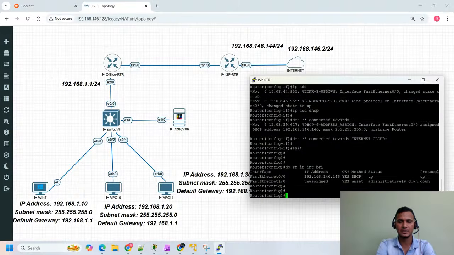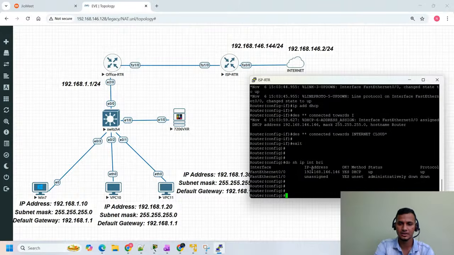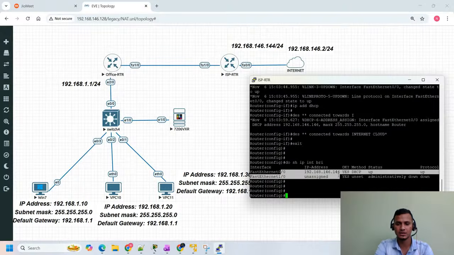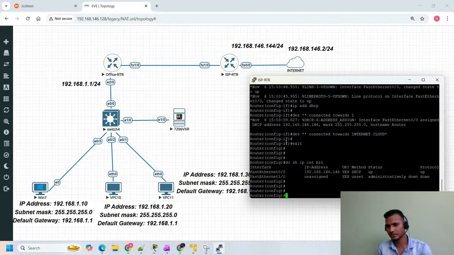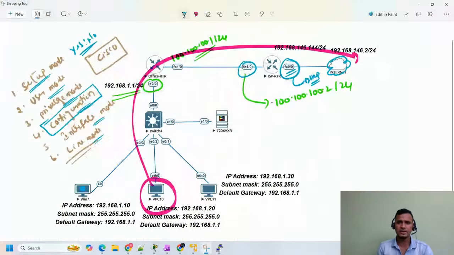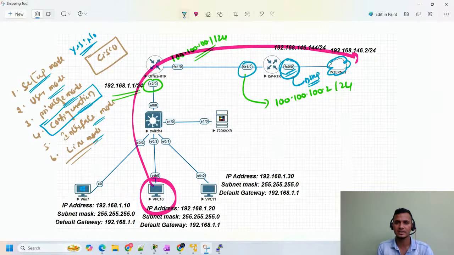I might get the IP address from the internet. So here I'm getting 192.168.146.146. Okay, so this is the internet IP address which I got. As I mentioned in this slide, I configured this particular interface as DHCP, and I got the IP address here, right? Now I need to configure this other interface with its respective IP address.